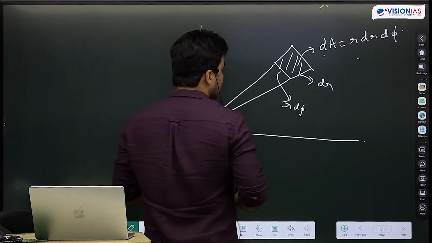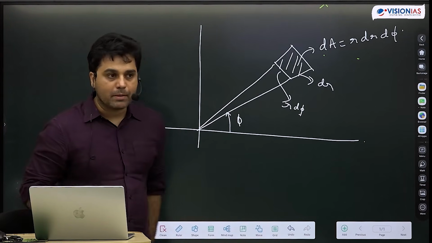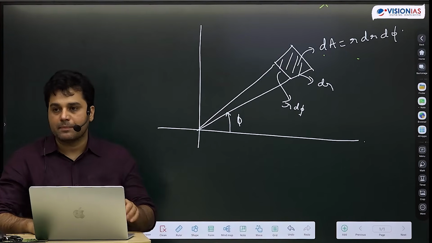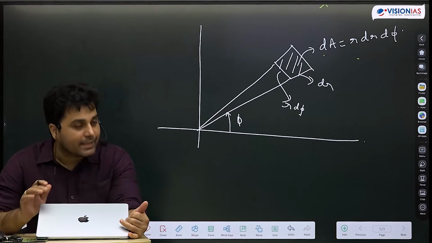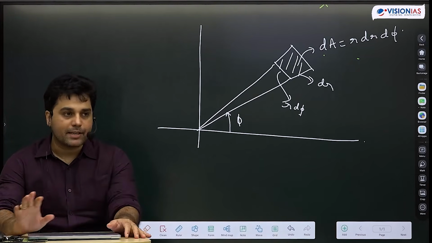Using what I just discussed here, I want you to prove that a circle's area will be pi r square and circle circumference will be 2 pi r. Of course, we have to integrate, that is what we have to do. I just want to know how you are setting the integration limits.